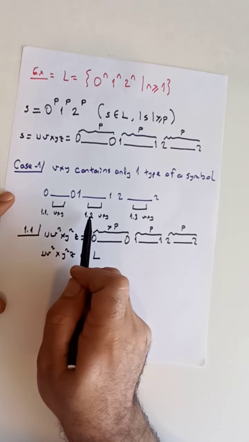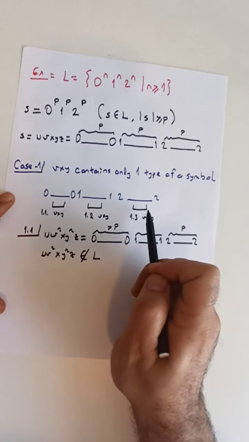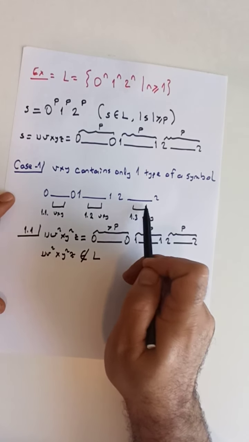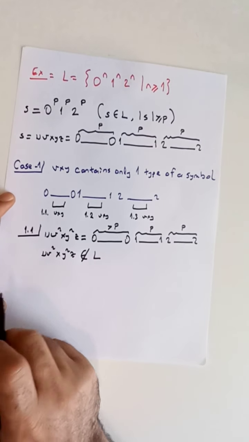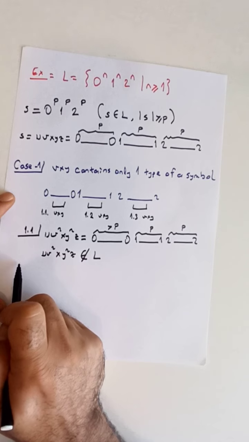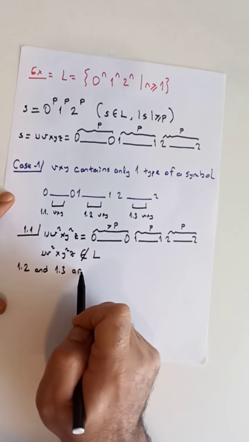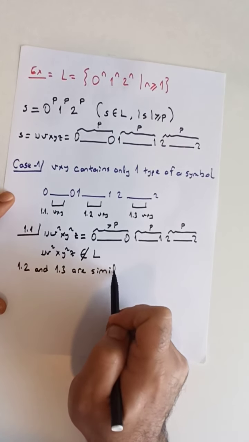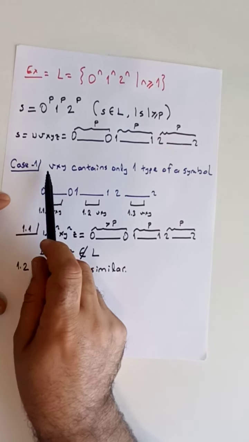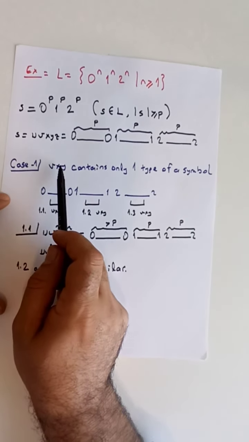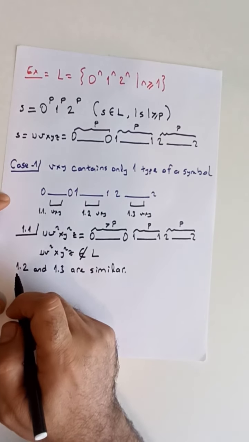Now, the other cases, case 1.2 where vxy belongs to the ones, or 1.3 where vxy lies among the twos, are also similar to subcase 1.1, so I won't go into detail in those subcases. This handles the first case, case 1, where the middle substring vxy contains only one type of symbol, either zeros, ones, or twos.